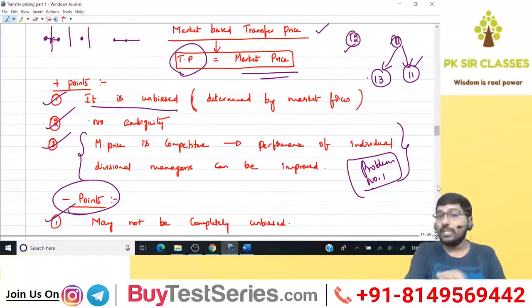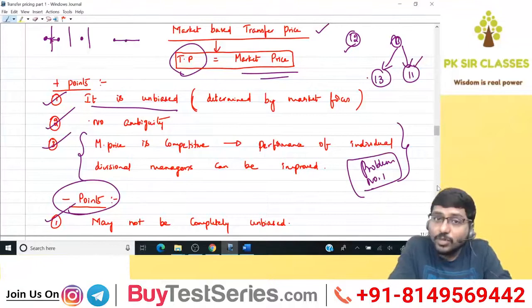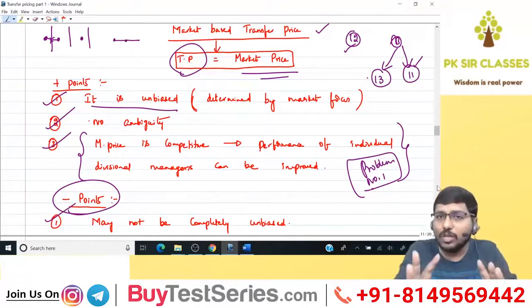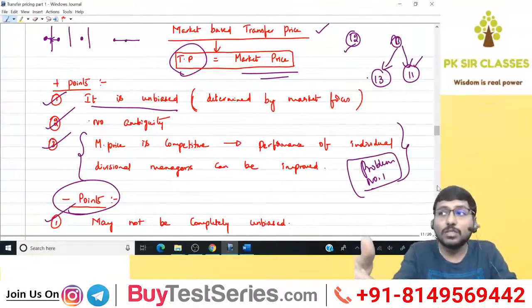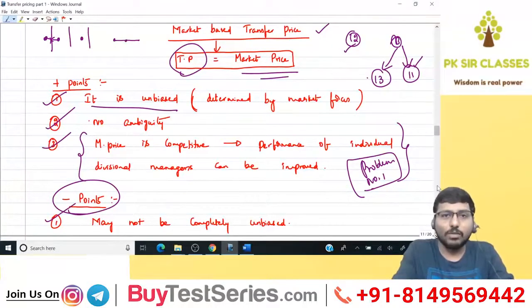Okay, fine. You fix the TP based on market price. And in case you fix TP based on market price, these are all the plus points. These are all the minus points. Like that, I'll explain. Are you able to understand? See, this is the beauty of it. Many a times, that is one of the reasons why people feel that the new syllabus is difficult. In reality, it's not difficult, but you don't know how to actually read it. Are you able to understand?